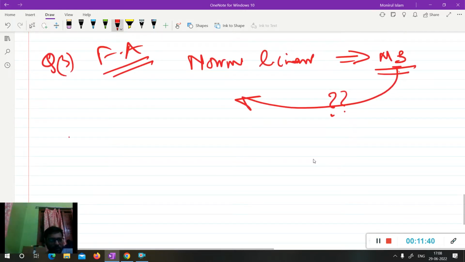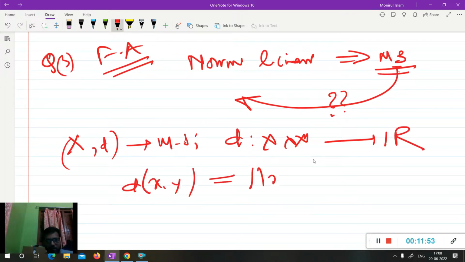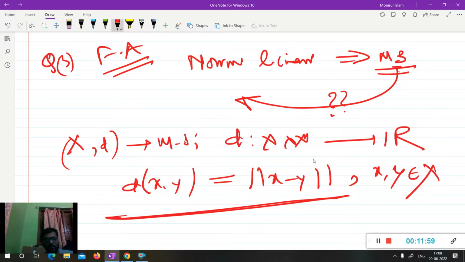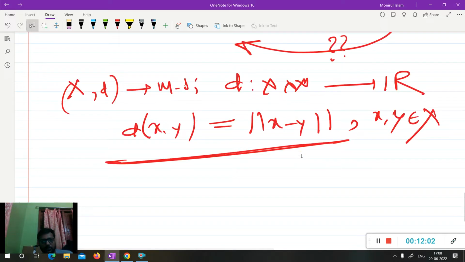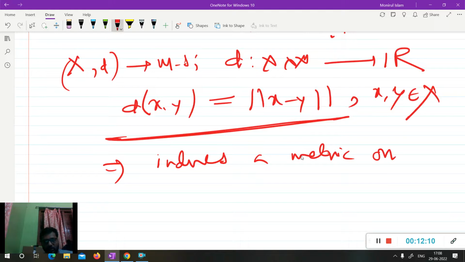We all know, suppose (X, d) is a metric space, and d is a mapping from X cross X to R. Then d(x, y) equal to norm of x minus y for x, y belonging to X. This norm induces a metric on X, we all know this.